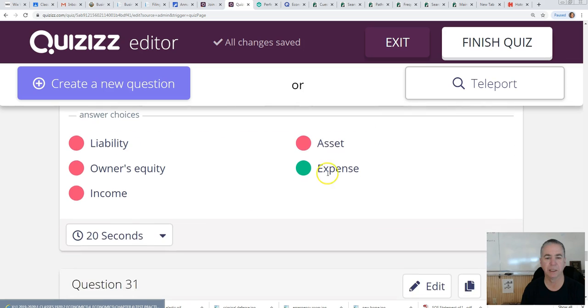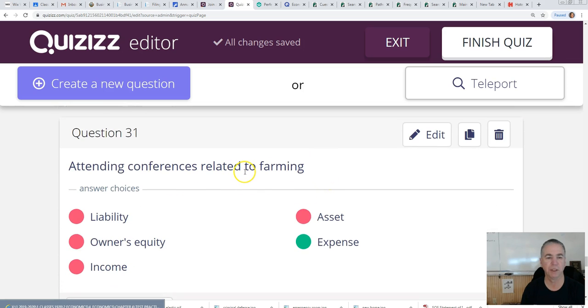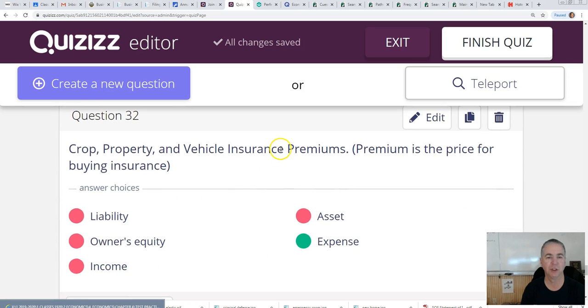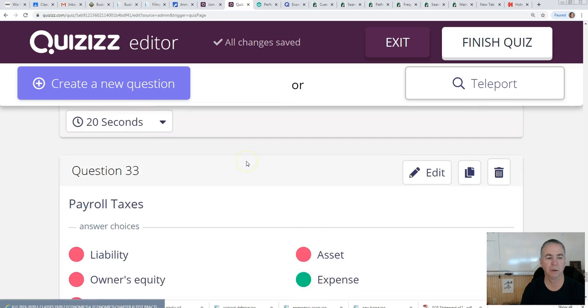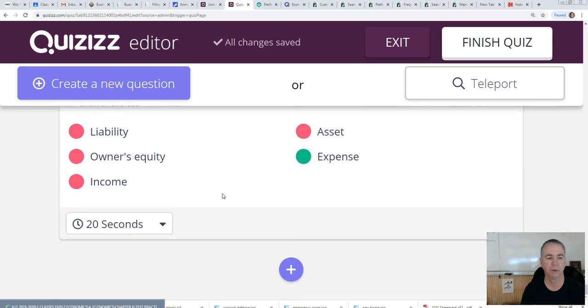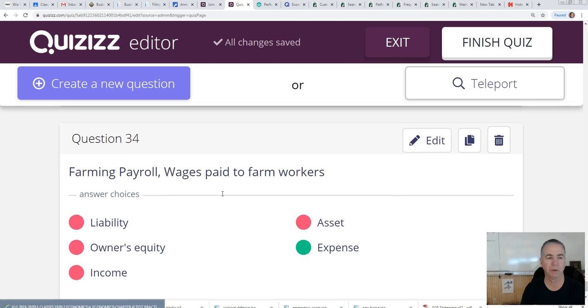Subscriptions for magazines is an expense. Go to a conference and spend money, that's going to be an expense. Insurance, when you have to pay insurance premiums, expense. Taxes are expenses. I think we're down to the end here. And the last one, payroll. Yes, when you have to pay your workers or people that work in the organization, that gets classified as labor expense.